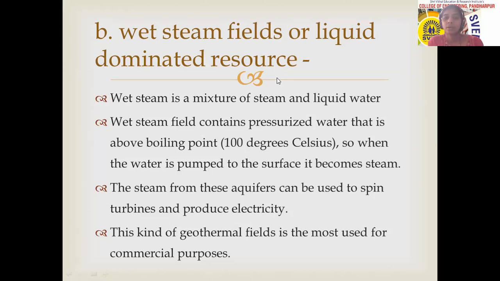So a wet steam field contains pressurized water that is above boiling point. That means the pressurized water is available in that field, and the temperature of that water is above 100 degrees Celsius. So when the water is pumped to the surface, that means when that water is pulled up to the earth surface, the steam coming from that water is utilized for the further applications.